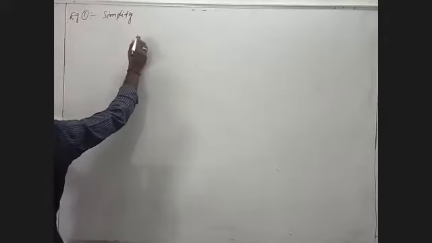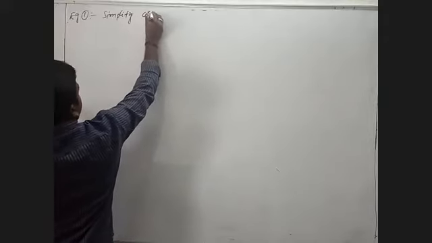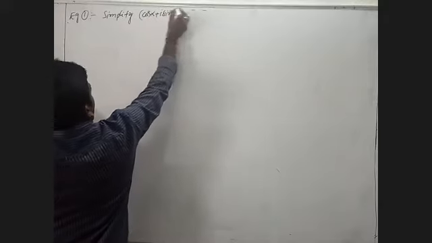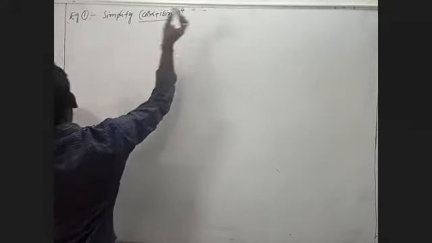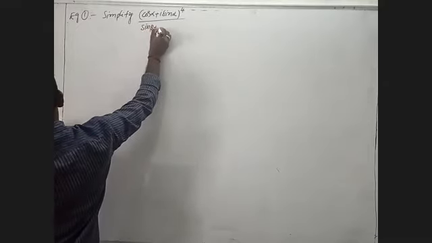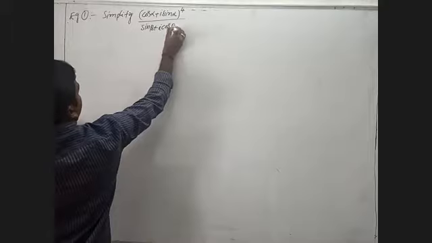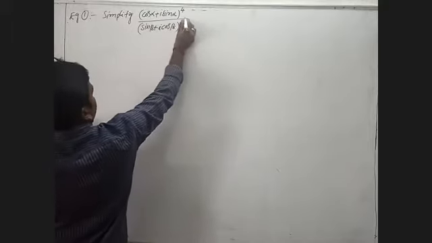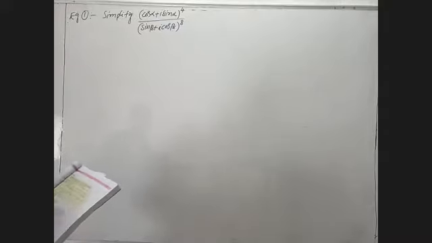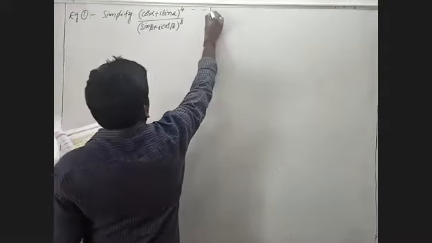Simplify (cos alpha plus i sin alpha) whole power 4 by (sin beta plus i cos beta) whole power 8. This is most important for 2 marks, so many times asked in public examinations.